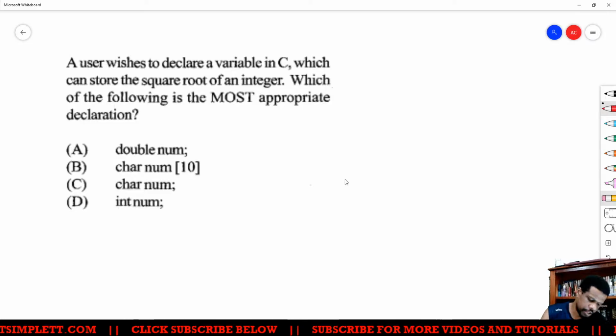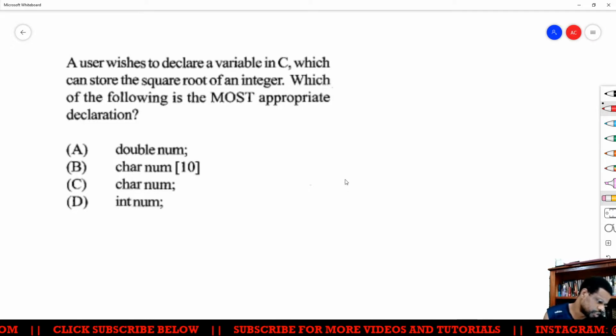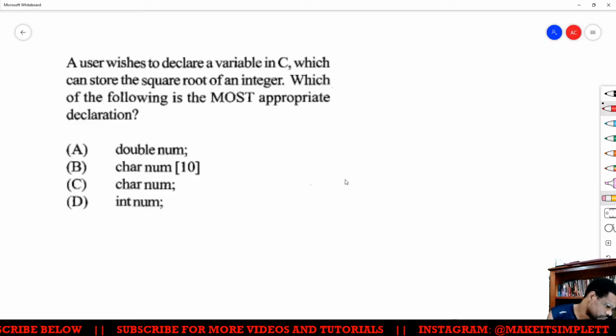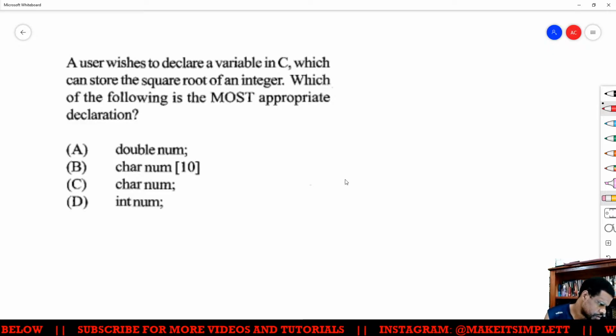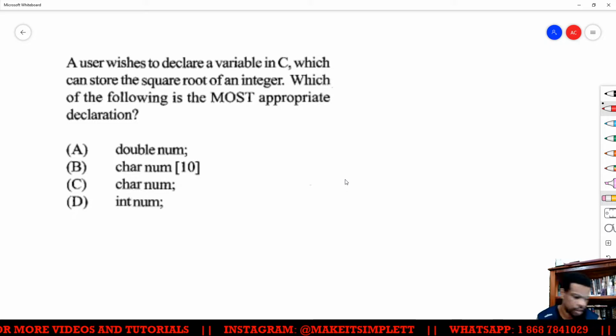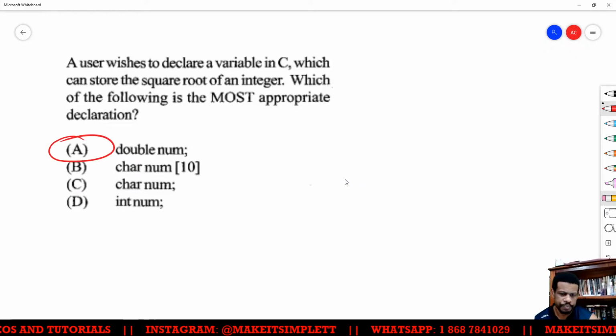Alright, the user wishes to declare variable C to store the square root of an integer. Which is the most appropriate place to store a square root? It would be double. Yeah, double, because a square root could give you a decimal.